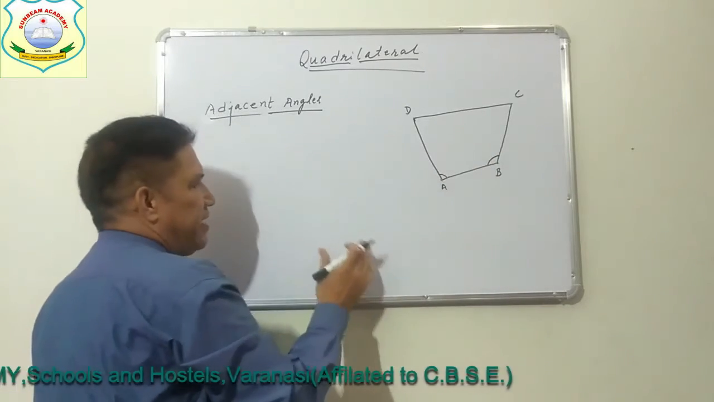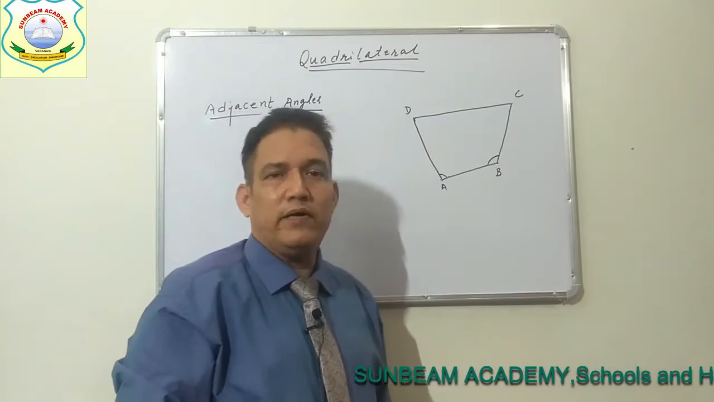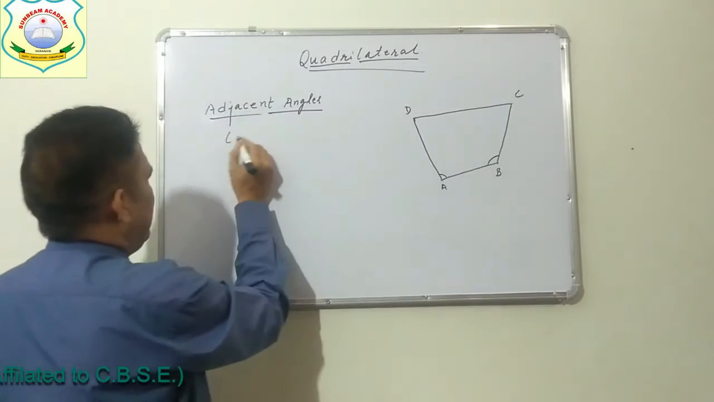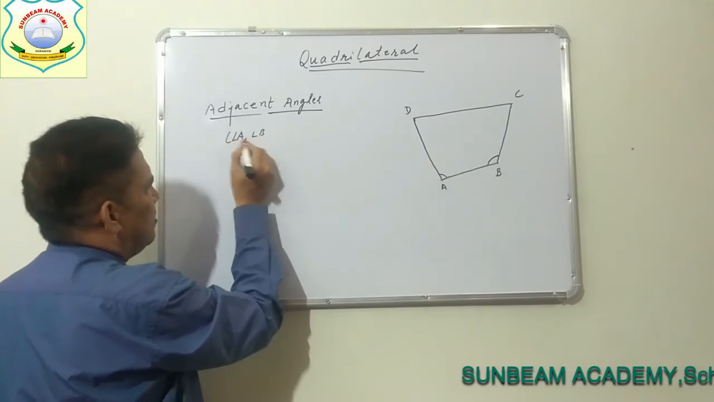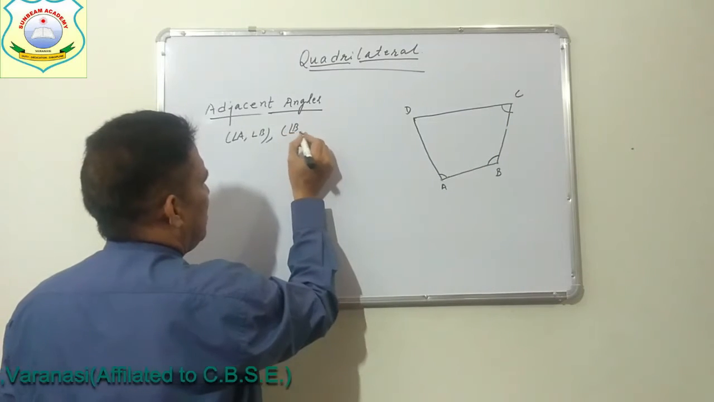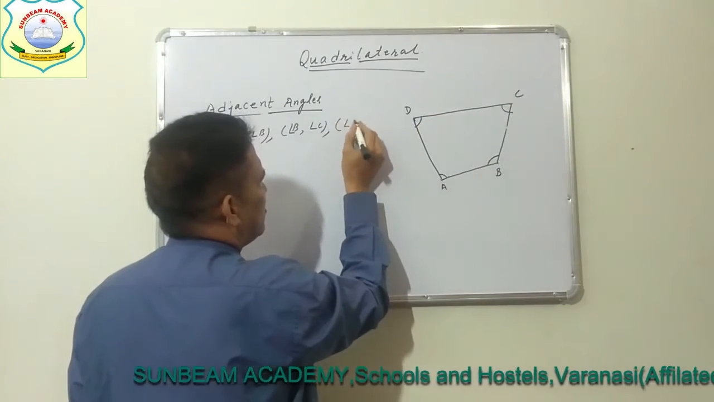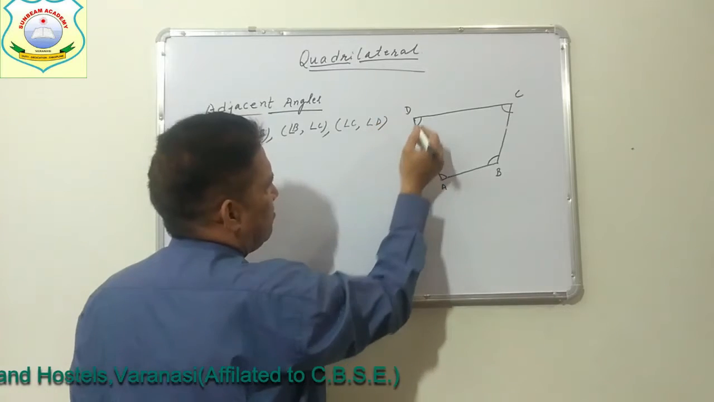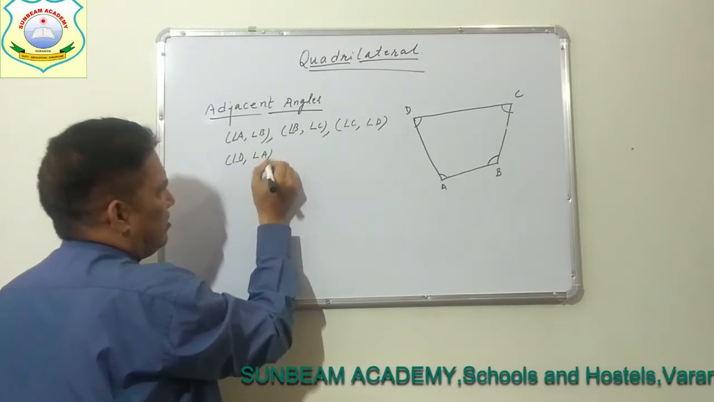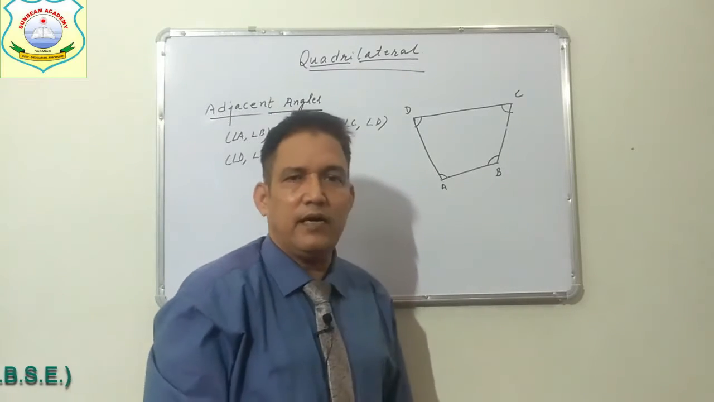So what are adjacent angles? Adjacent angles are those angles of the quadrilateral having a common arm. So we have angle A, angle B. This is one pair. Then angle B, angle C. Then angle C, angle D. Then angle D and angle A. These are the four pairs of adjacent angles of this quadrilateral ABCD.